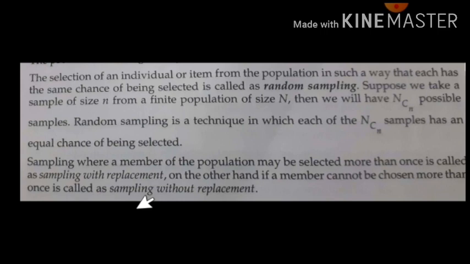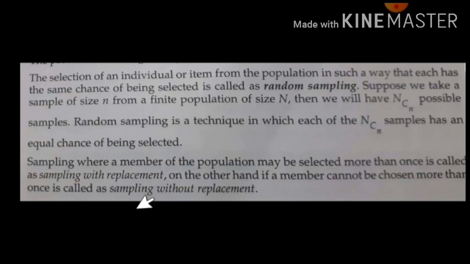Again if I take 5 from the 95, you are left with 90 balls in the box. For another sample, you select another 5 balls out of 90.